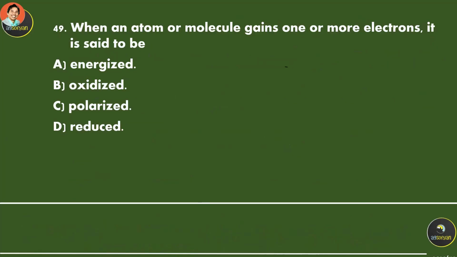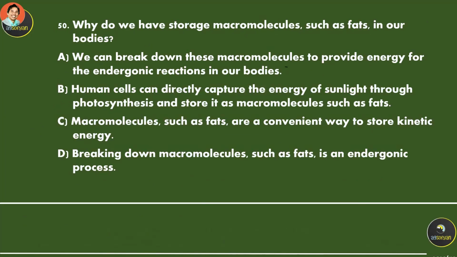When an atom or molecule gains one or more electrons, it is said to be reduced. So this is a reduction reaction. Why do we have storage macromolecules such as fats in our bodies?